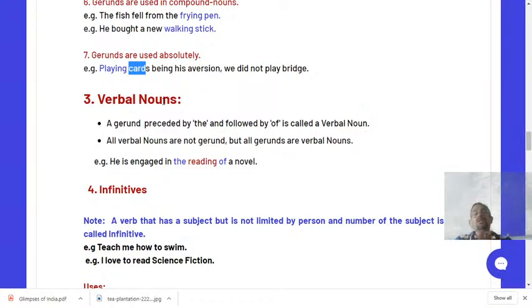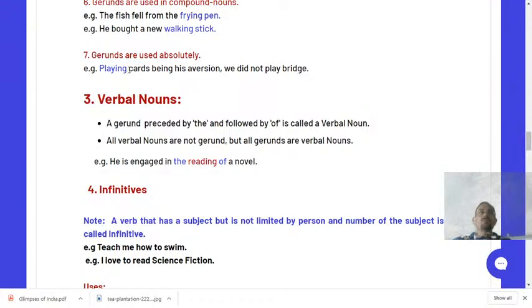Always remember, dear students, whenever ing is followed by a verb, that ing becomes the subject. But here ing is not followed by a verb, it is followed by a noun. Therefore, it cannot be said to be used as a subject. It is like a subject, but it is not a pure subject, because it is not followed by the verb here.